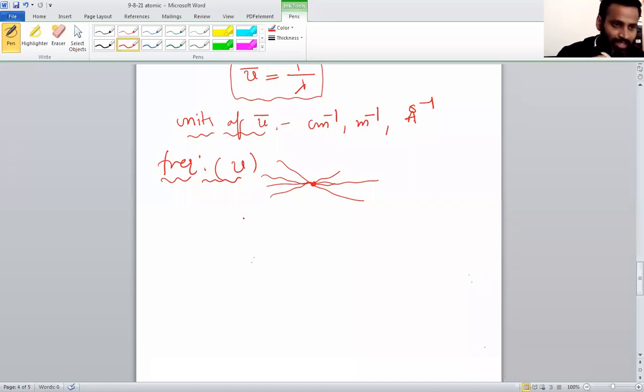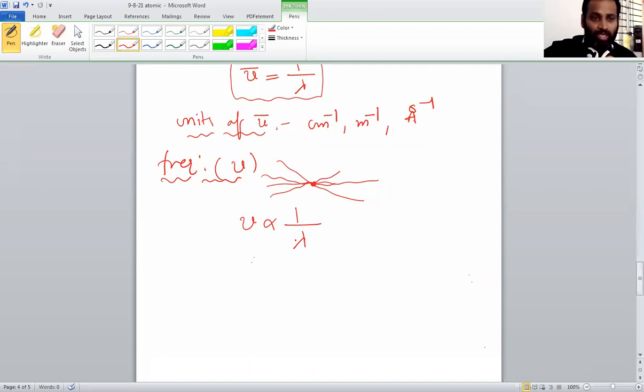As I said, frequency is represented with nu, and it is inversely proportional to wavelength. So if the wavelength is more, that means what? From this crest to another crest, we have a long distance. Means the wave is moving very slowly.